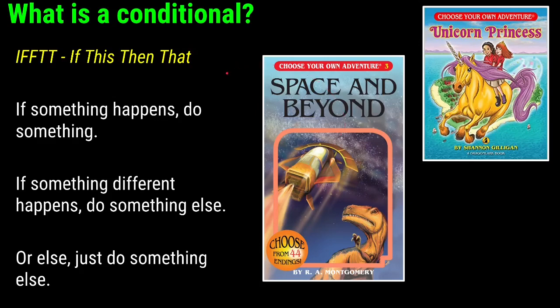You want to think about this maybe as an if this, then that, if you've ever heard that terminology. If this happens, then do something. If something different happens, do something else. And if none of those things happen, well, you still have to have some default option of what to do.